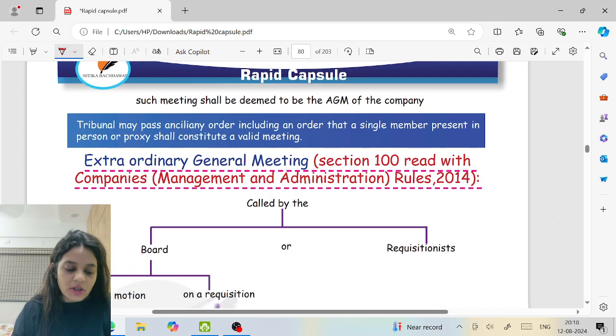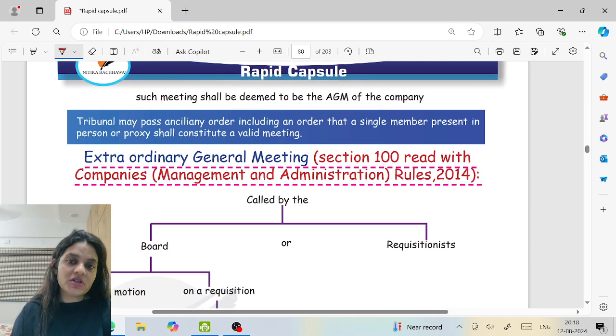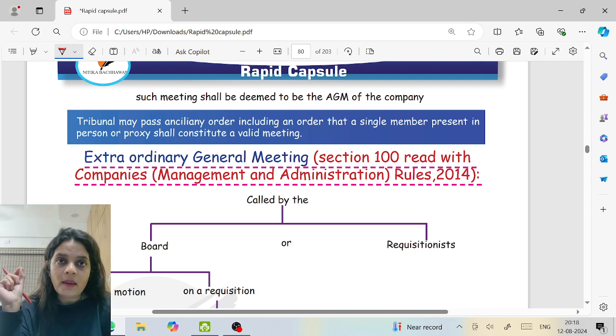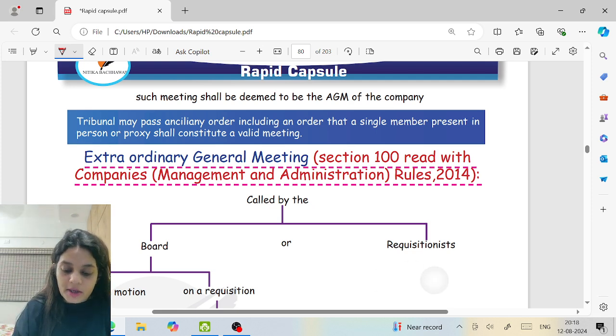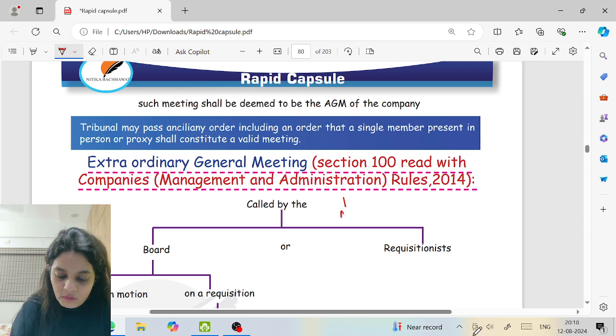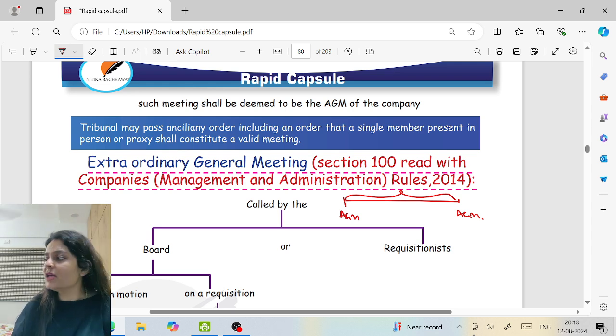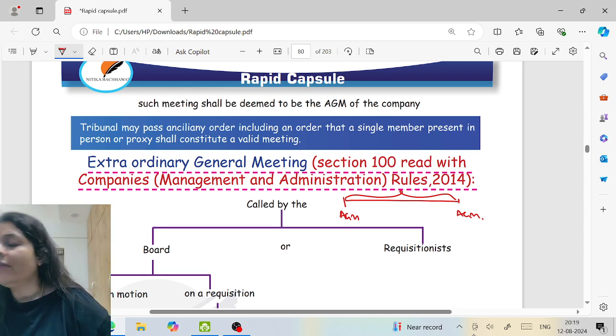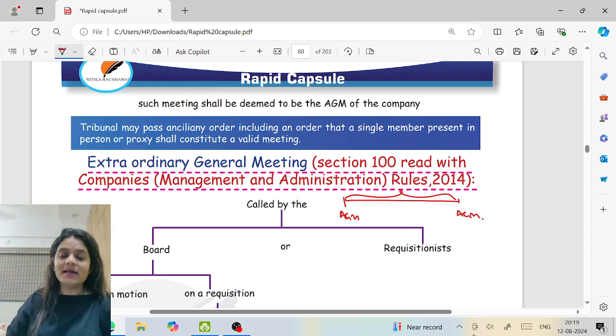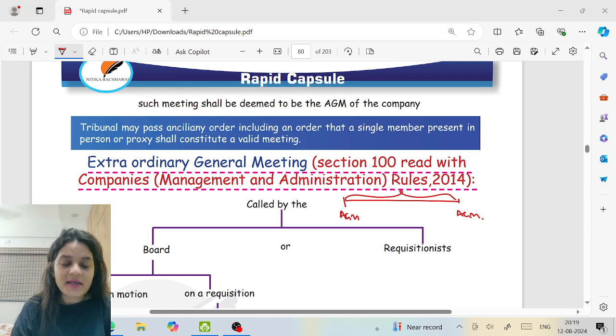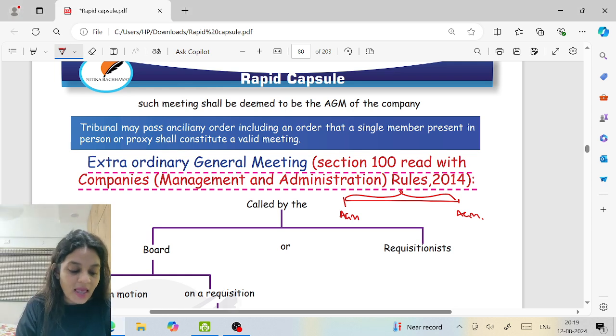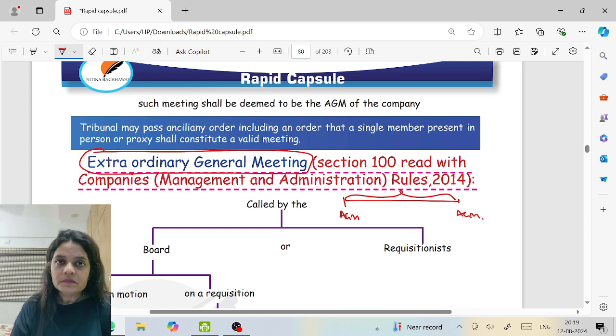Now, moving on to the next one, extraordinary general meeting, section 100. What is an extraordinary general meeting? Here is my one AGM. Here is my next AGM. If during this period of time the company has to do some urgent business, and for doing this business the company needs the consent of the shareholders, it can call a meeting of the shareholders, and this meeting is known as an extraordinary general meeting. So it is basically called between two AGMs.